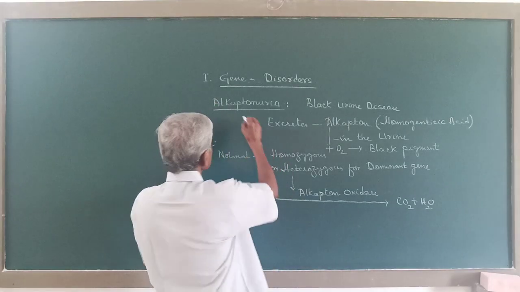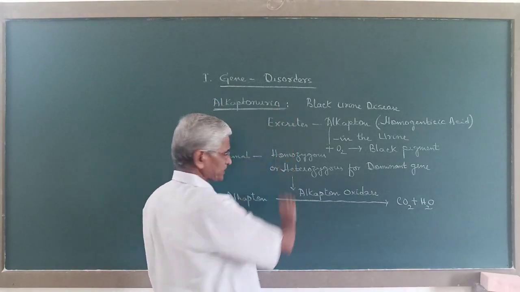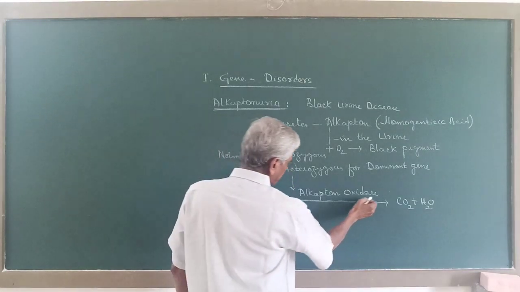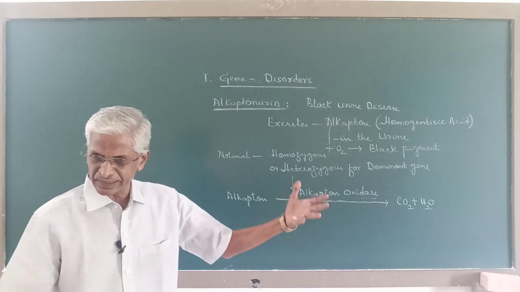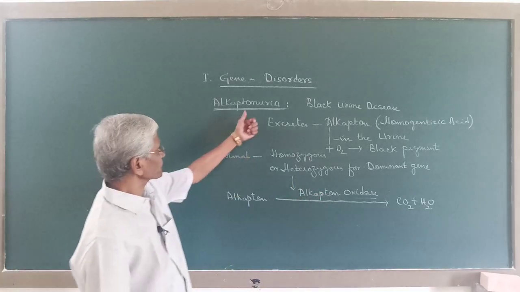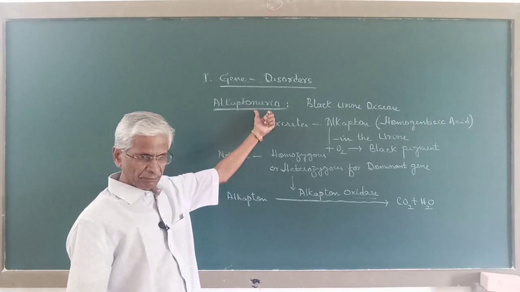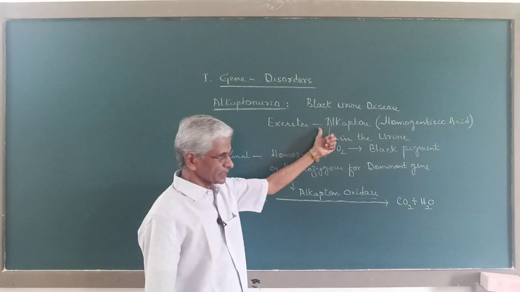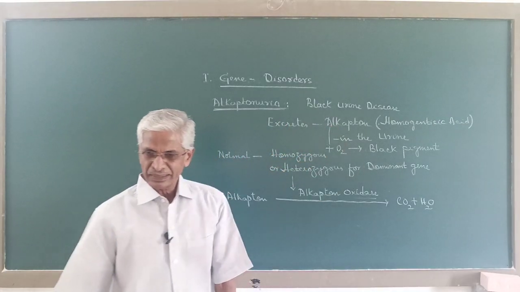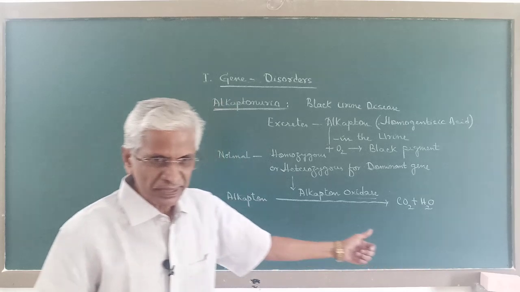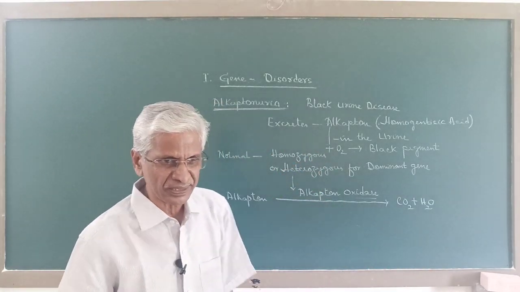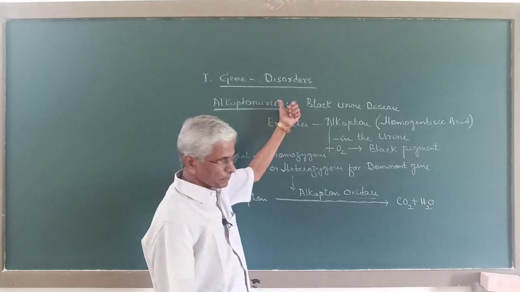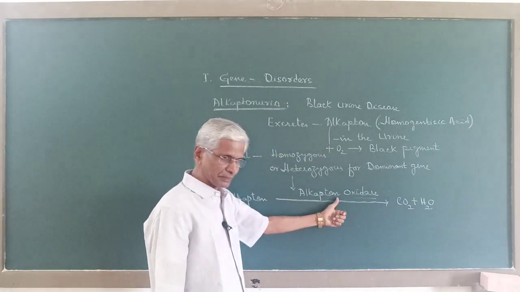But the individuals suffering with this particular disease, they do not produce this enzyme. So, alkaptan oxidase is the enzyme that is not being produced in these individuals because they are homozygous for the recessive allele. So, in the absence of the dominant gene, when the recessive allele is present in the homozygous condition, these persons fail to produce this enzyme.